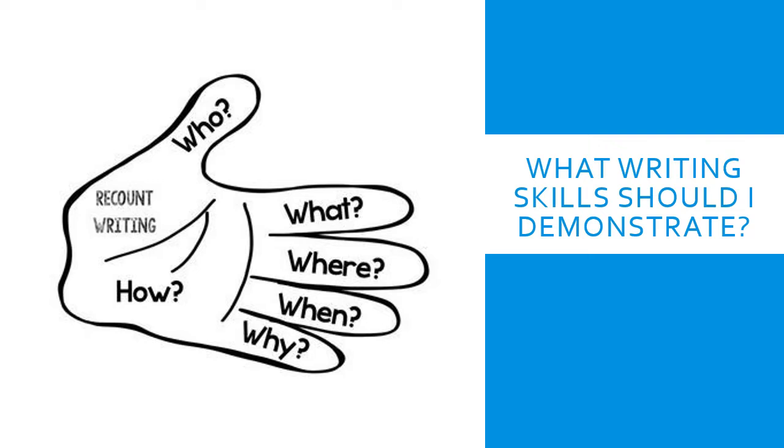So we are looking for you to look at the waggle example and look for who the newspaper report is about, what happened in the newspaper report, where it happened, when it happened, why it happened, and how something has happened. So have a look at your examples in front of you.